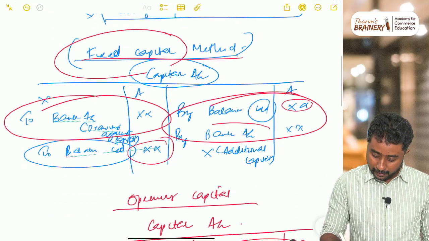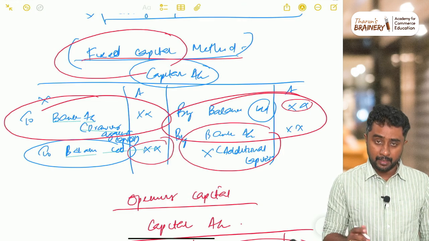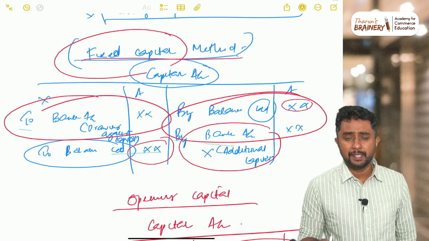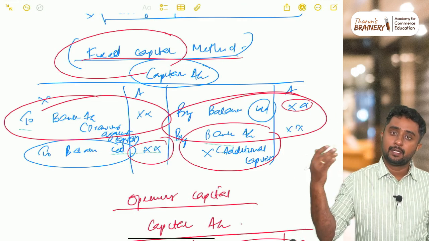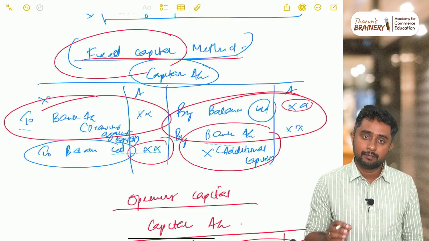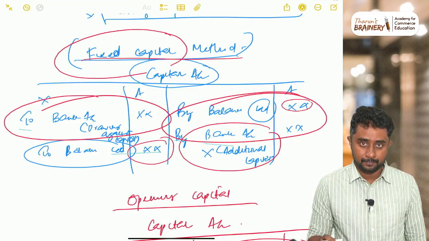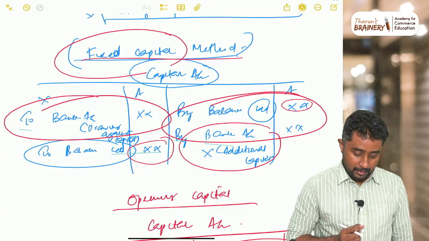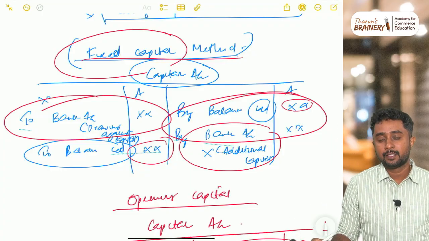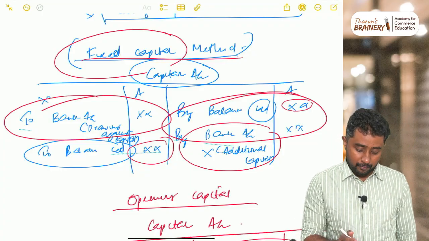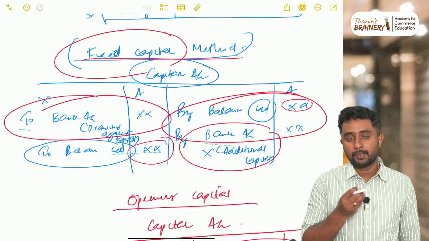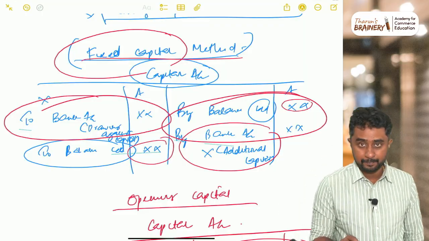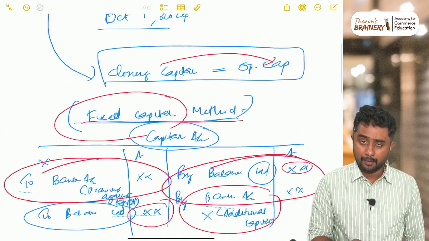If there is any additional capital or any drawings against capital, then the opening capital and closing capital may show some difference. So we'll have a difference when there is additional capital or drawings against capital. If none of these are there, then obviously opening capital and closing capital will be the same.